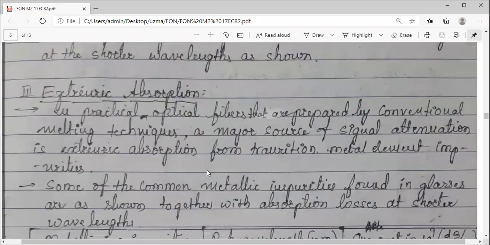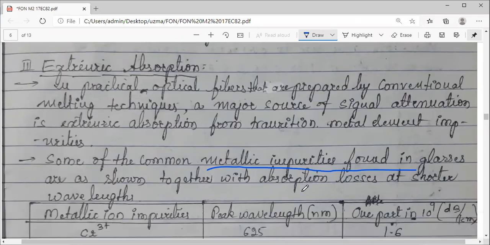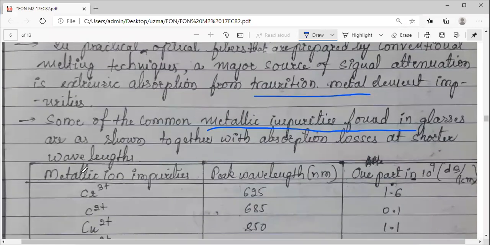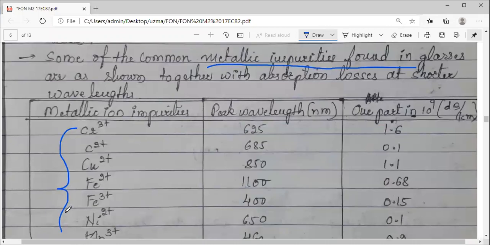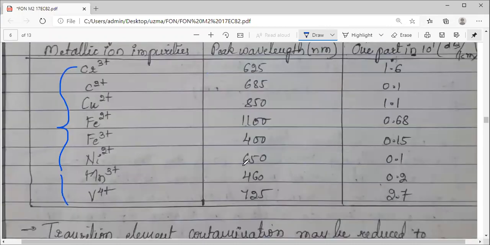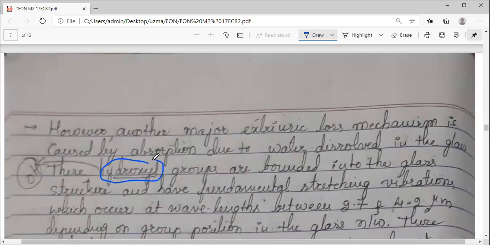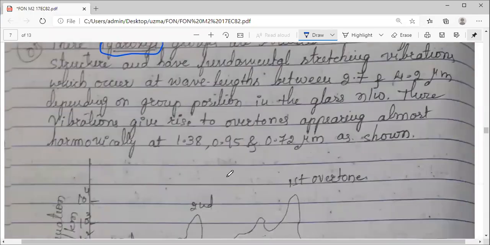Then next one we have seen is the extrinsic absorption, which is actually due to the addition of impurities. There are two types of commonly known impurities. One is the metallic impurities, which are found dissolved in the glasses. These metallic impurities are the transition metals, which are found in your periodic table. They exist in the ionic form. Then one more is the hydroxyl group, that is the water, OH, which is found dissolved in the glass structure. Because of this, harmonics are formed.